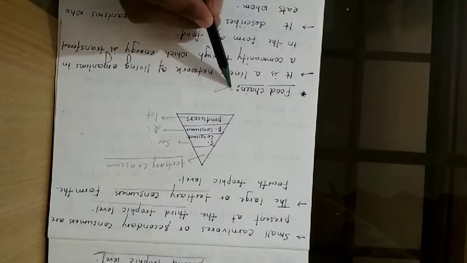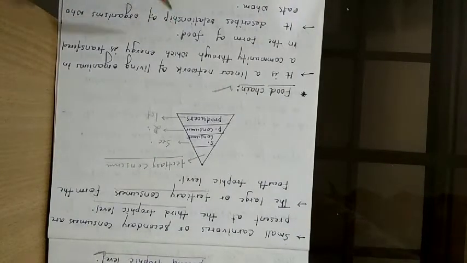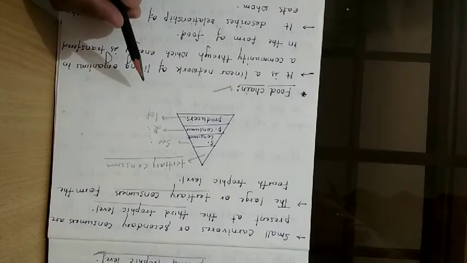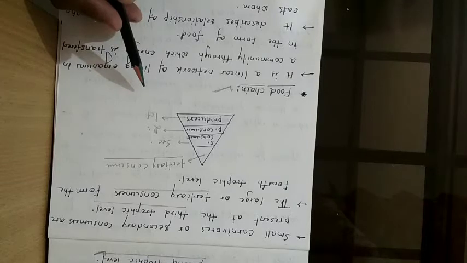Okay, now coming to the food chain. What is this food chain? Actually it is a linear network of living organisms in the community through which energy is transferred in the form of food. You know that in an ecosystem each and every living organism is dependent on each other for their food.